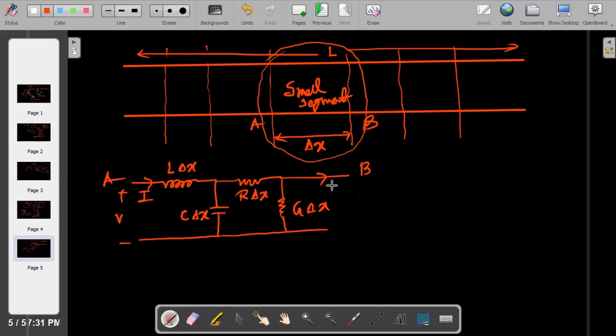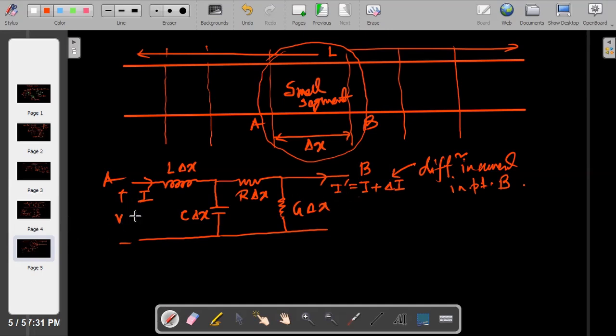This I dash is nothing but I plus delta I. It may be plus or minus, so some current drop or difference in current is there at point B. Similarly, voltage drop will be there.